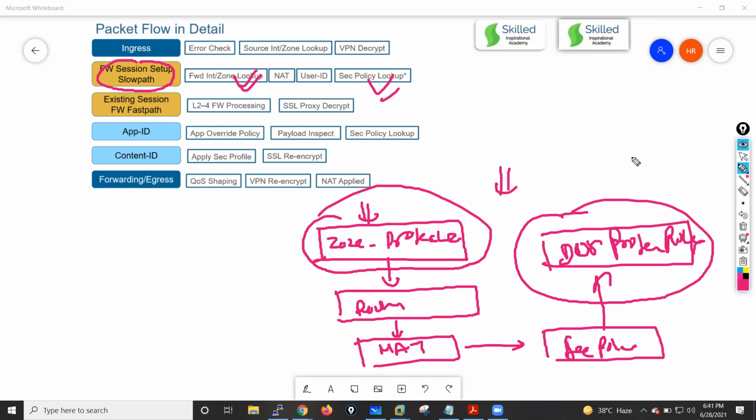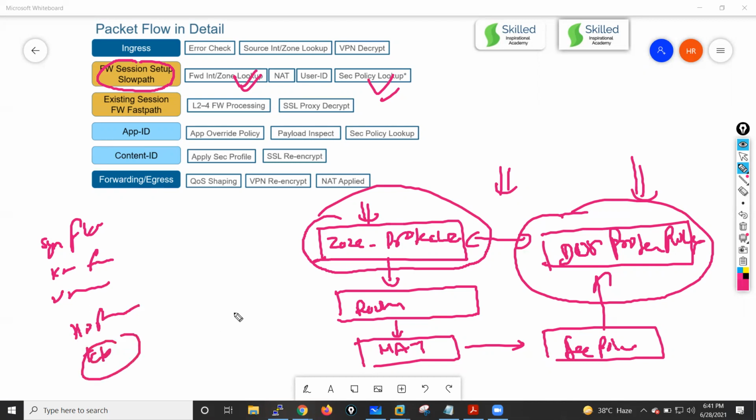You can say DoS protection is resource intensive, because zone protection and DoS protection do the same job. They protect you from different kinds of attacks, like SYN flood attack, ICMP flood attack, UDP flood attack, host scan attack, and TCP path symmetry attack. These different kinds of attacks are protected by both of them.